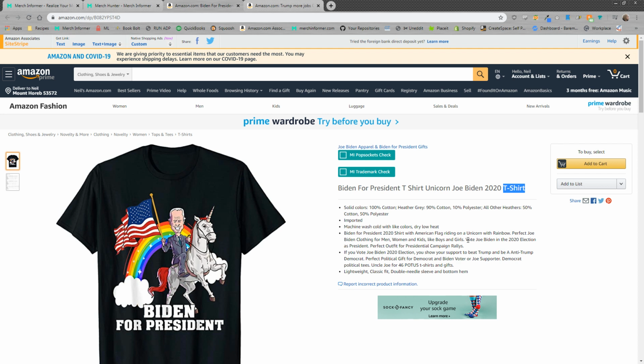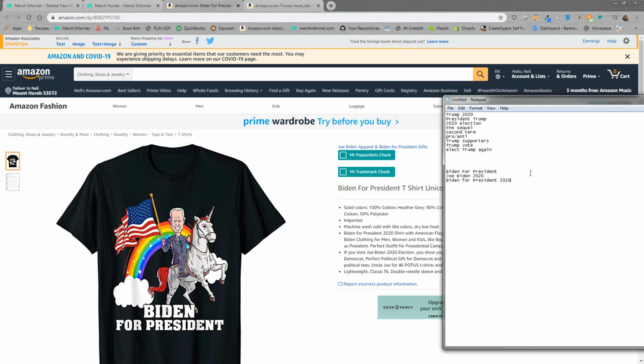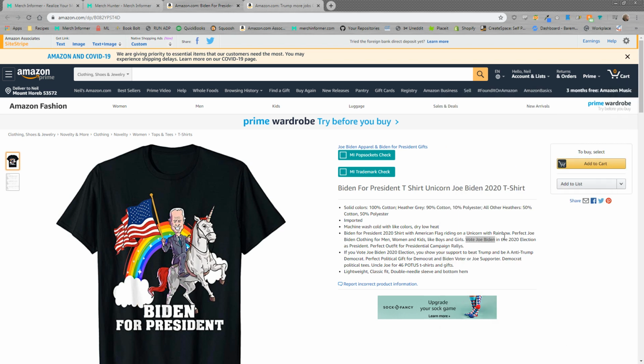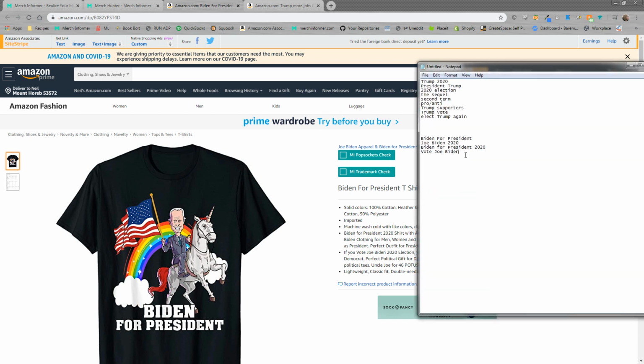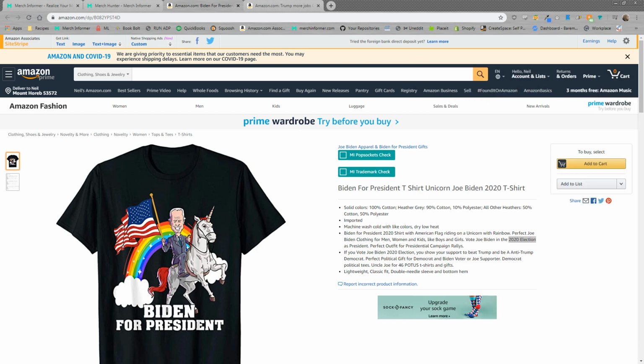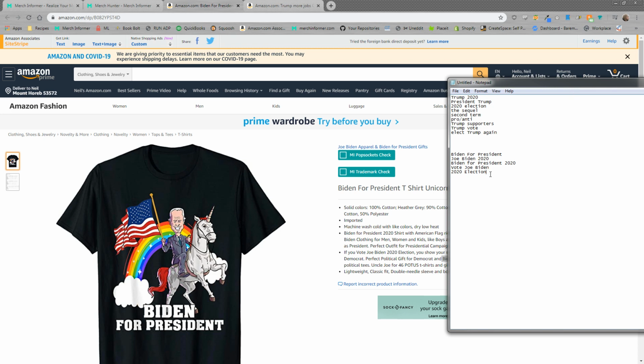This shirt might have been put up a long time ago, not sure. All right, going through here, I see vote Joe Biden. All right. Simple enough. Vote Joe Biden. I see 2020 election, which, guess what? Joe Biden is in that, so it's relevant. All right, let's see. Perfect gift for a Democrat. Biden voter. Biden voter, okay? Not bad. Put that in here.